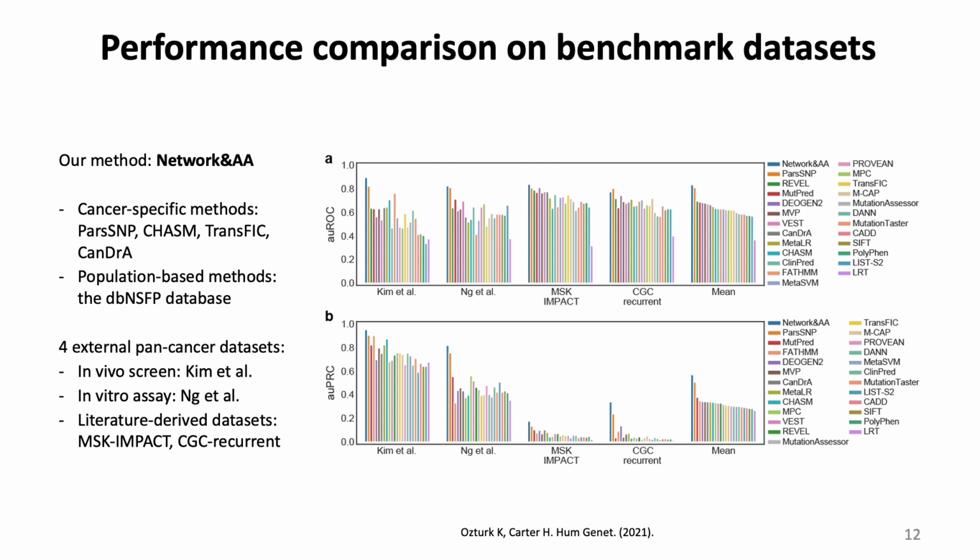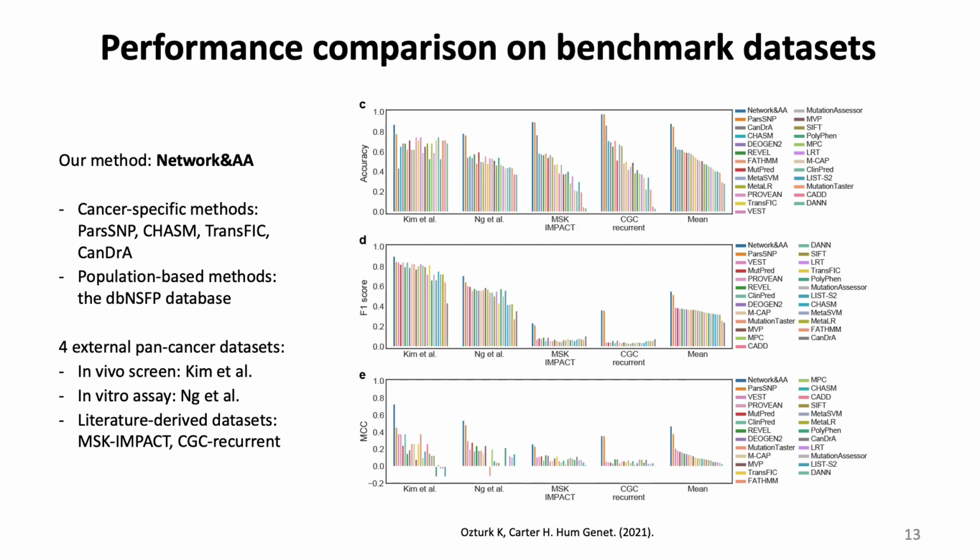Our classifier, named here as Network and AA, performed well based on the area under the ROC and precision recall curve scores across 4 benchmark sets and their mean, relative to these state-of-the-art variant classification methods. You can see the rankings here on the right, and our method had relatively high performance overall. Accuracy, F1 score, and MCC measures also provided similar results, which further supports that network information is informative for variant interpretation, and the addition of network-based features to classic amino acid level features significantly boosts performance.